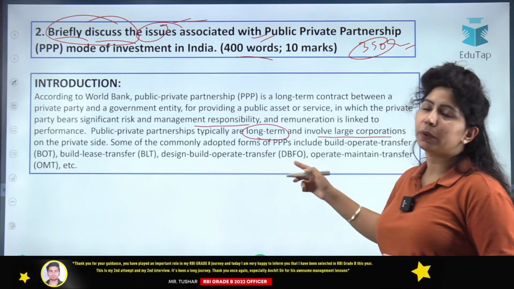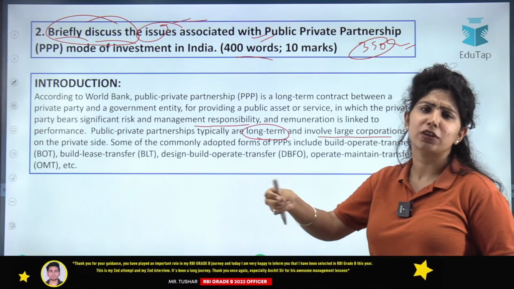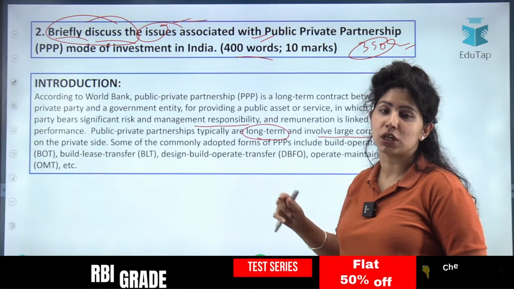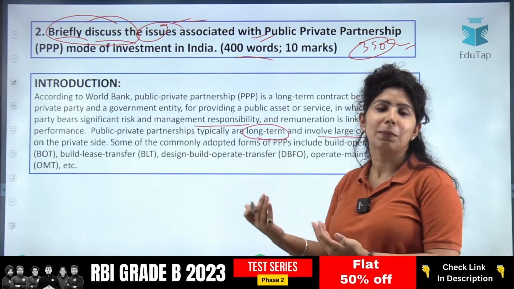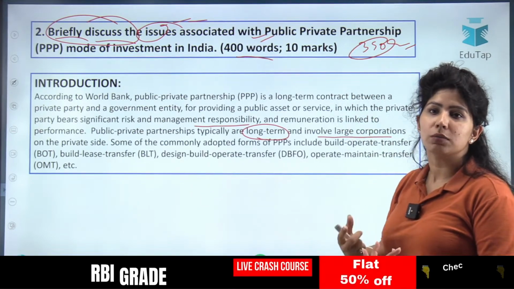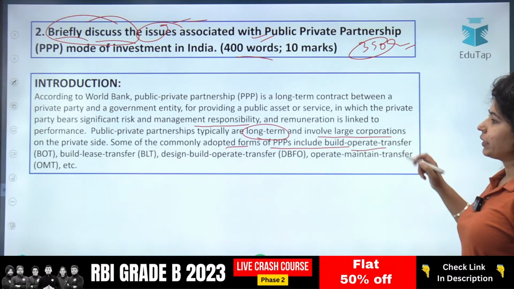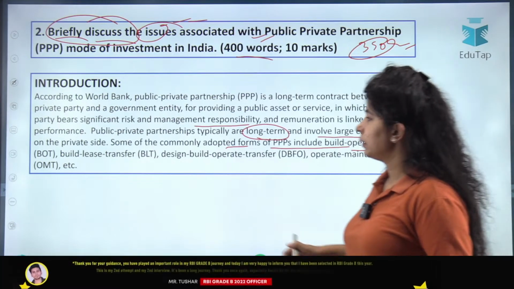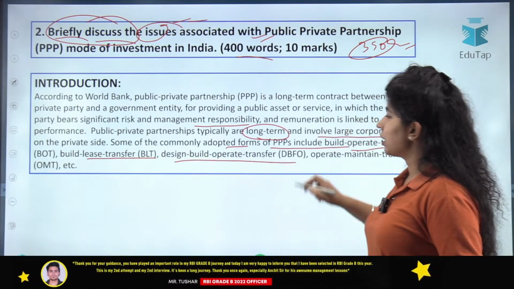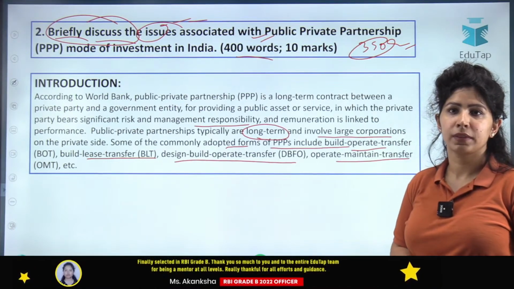Now in first two lines, first line was definition, second line was extension of the definition, making the definition a little clearer or validating the definition. Now some common forms. Common forms have not been asked, but we know about the common forms. So let's explain PPP using the common forms. Some of the commonly adopted forms of PPPs include BOT, build, operate, transfer; BLT, build, lease, transfer; design, build, finance, operate, DBFO; operate, maintain, transfer, OMT, etc.